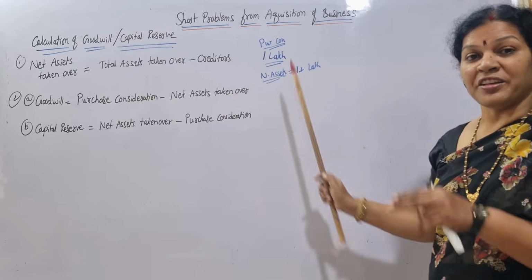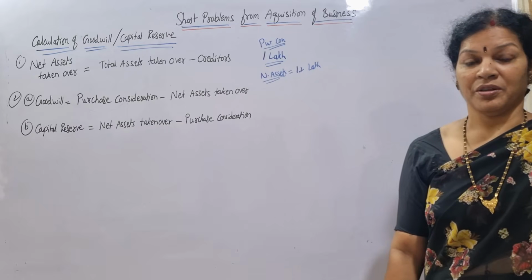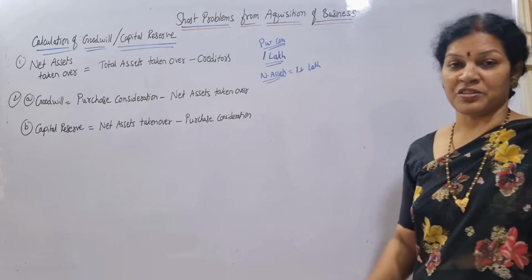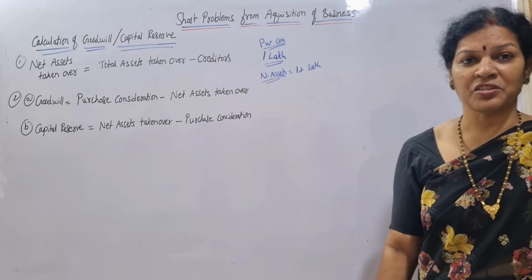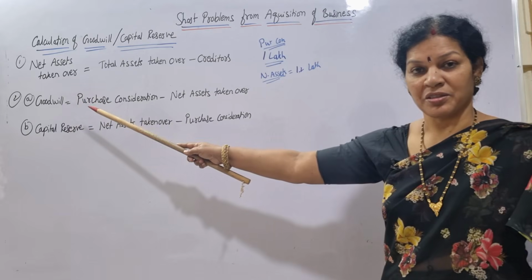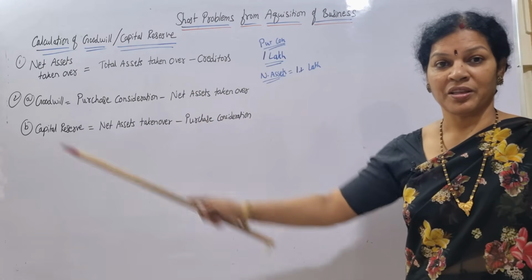In such a case, the difference we call capital reserve. How do you get capital reserve? Net assets taken over minus purchase consideration. If assets are more than the purchase consideration, that is capital reserve. Reverse, if purchase consideration is more than the assets taken over, then that's goodwill.